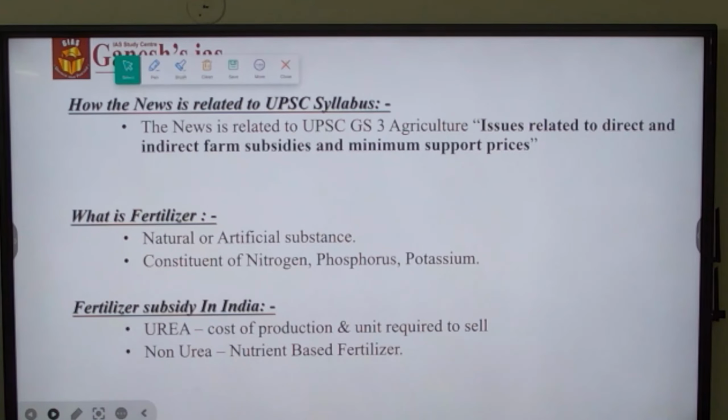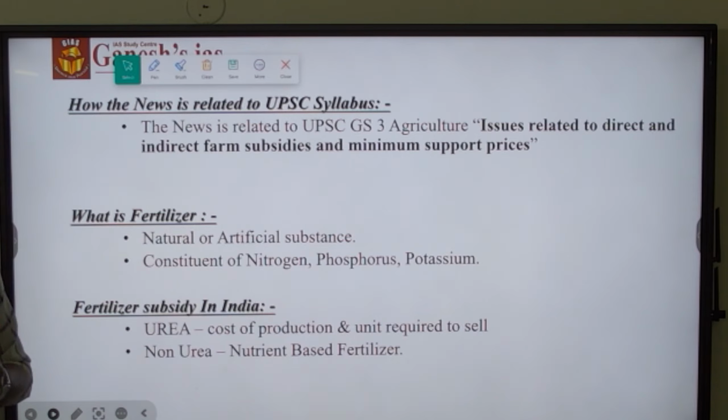So how the news is related to civil service exam is that it is related to UPSC GS3 agriculture topic. Under the agriculture topic specifically, it is related to issues related to direct and indirect farm subsidies and minimum support price. Okay, let's discuss about what the fertilizer is about.